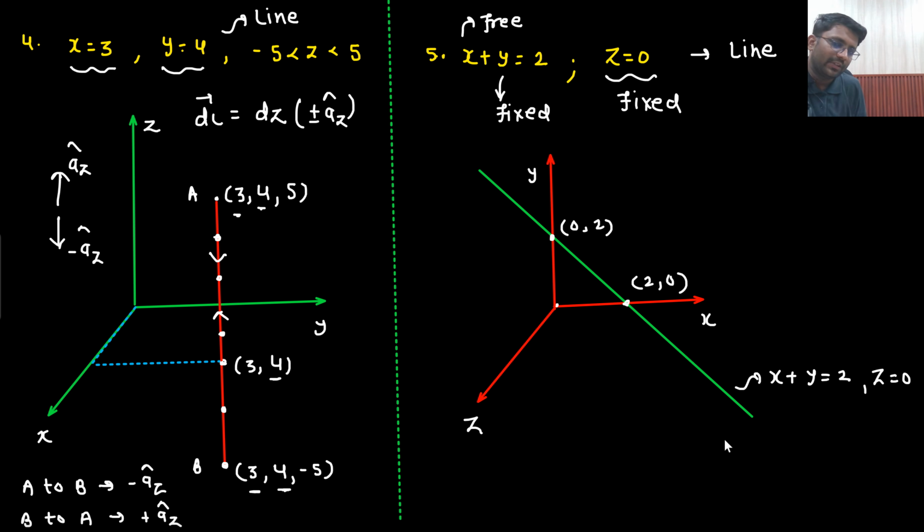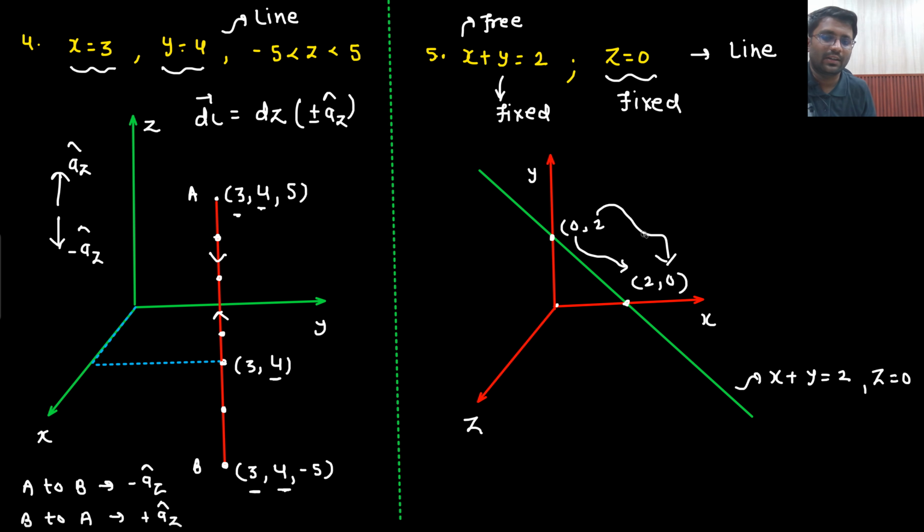Now, if I am moving along this line, what does that mean? Where am I moving? I am moving either in x direction or in y direction. Look here, x has gone from 0 to 2 and y has gone from 2 to 0. So if I am moving along this line, I am moving in x and y direction. I am not moving anything in z direction. Z always remains 0 only.